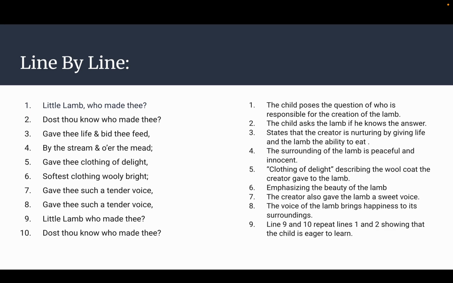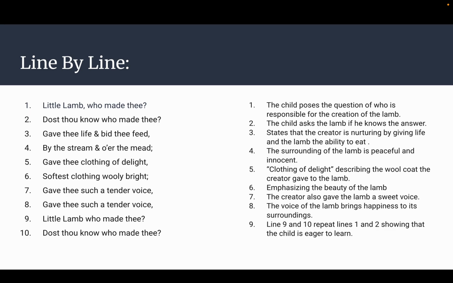Gave thee clothing of delight. Clothing of delight describes the wool coat the creator gave to the lamb. Softest clothing woolly bright. This just emphasizes the previous line of the beauty of the lamb. Gave thee such a tender voice. The creator also gave the lamb a sweet voice. The voice of the lamb brings happiness to the surroundings and to the child.